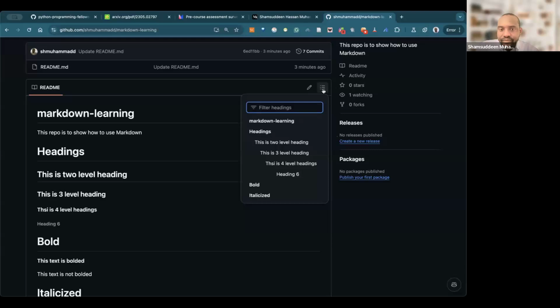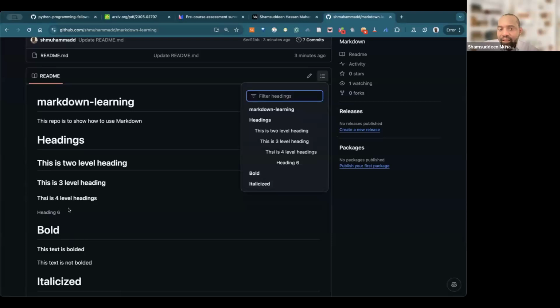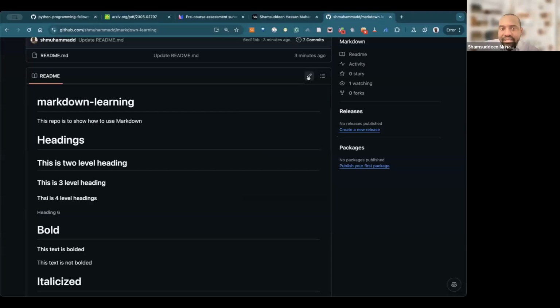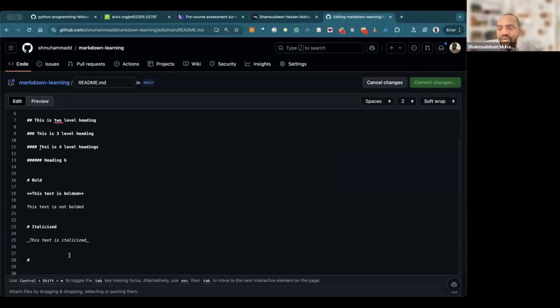You can see here, when you click, you will see the table of contents, like what we did. Remember, because this is a heading, it will give you a table of contents. But when you click this pencil, it will open like this. So you can do like this.